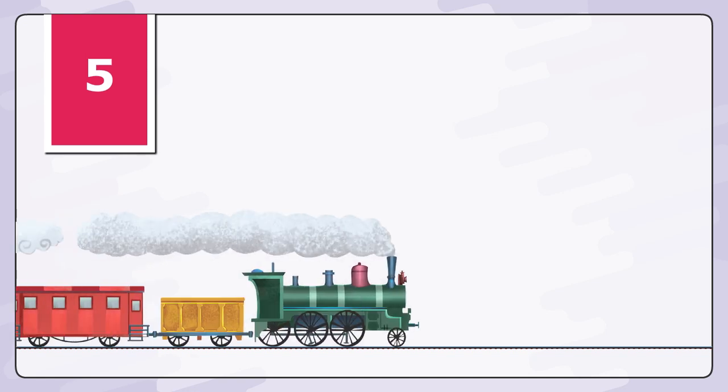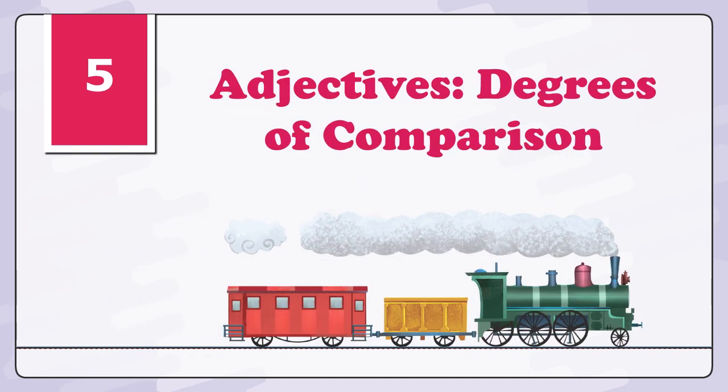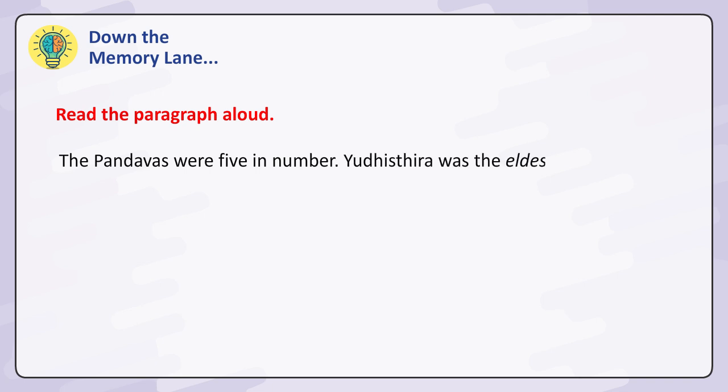Chapter 5. Adjectives, Degrees of Comparison. Down the memory lane. Read the paragraph aloud. The Pandavas were 5 in number. Yudhishthir was the eldest. All of them were great warriors.